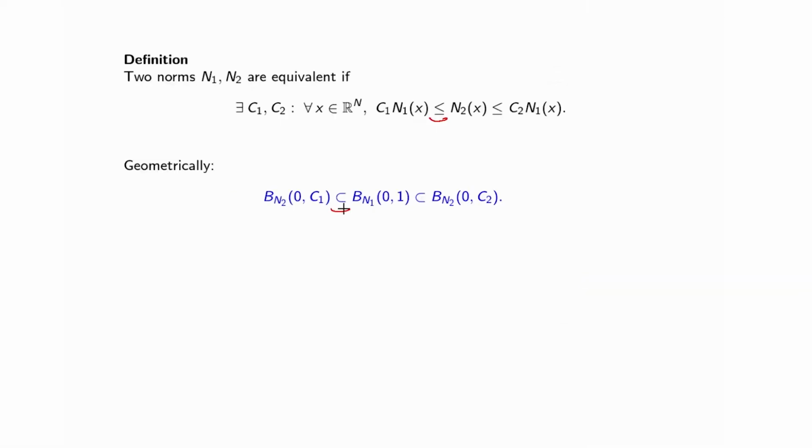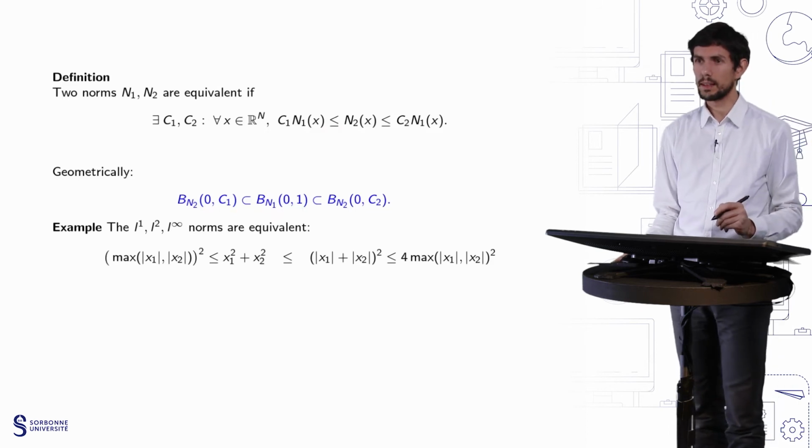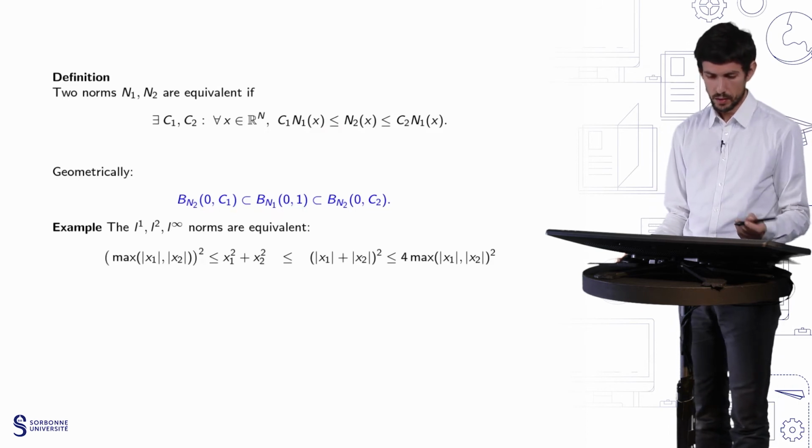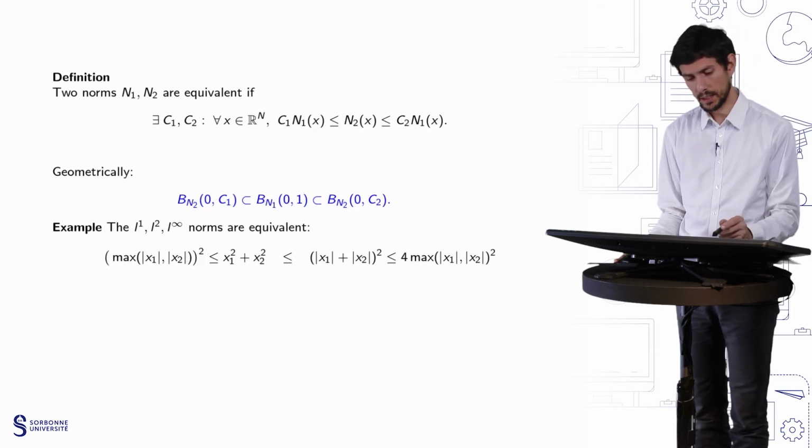There is something a little bit tricky about the equivalence between these two facts, which is that here you have n1, n2, n1, and now for the inclusion of balls, you have n2, n1, n2. So we should be careful about this. And we'll see some examples of norms that are explicitly equivalent. So this is the L1, L2, and L infinity norms. You have the following chain of inequalities, which is relatively elementary.